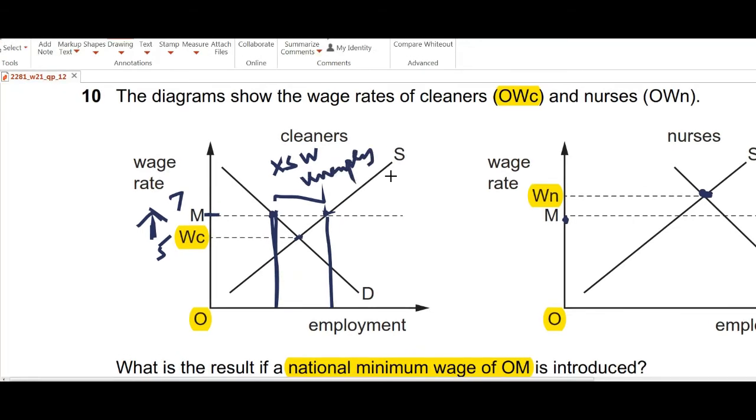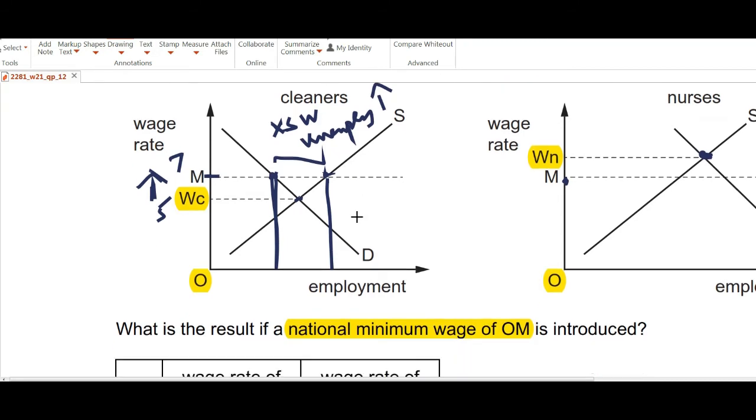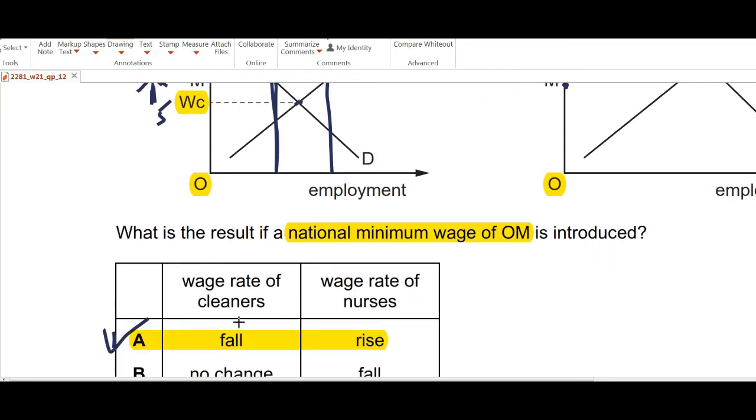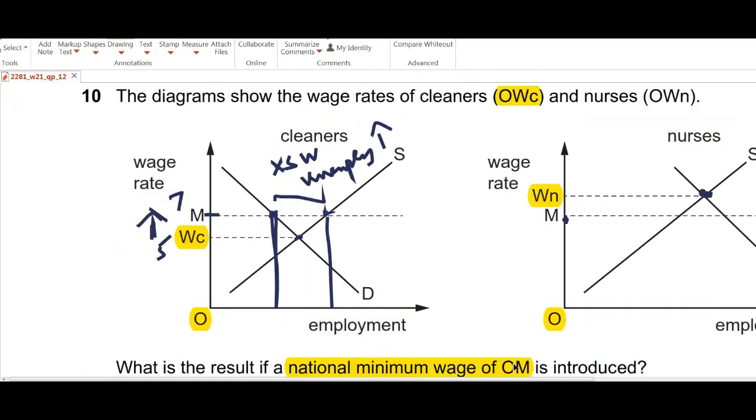And as we all know, whenever unemployment is high, the market wages will fall, because that way companies can exploit people, because they will find more people who are ready to work at a lower wage because there's unemployment. So the wage rate of cleaners will fall as a result of the national minimum wage, and the wage rate of nurses will increase.